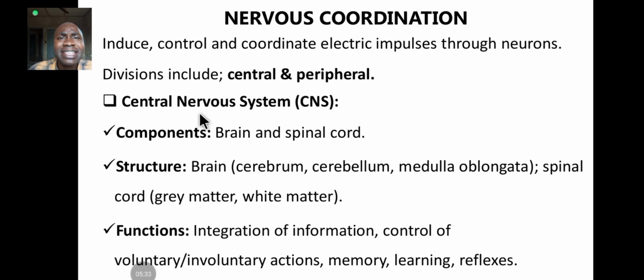All right. So the central nervous system, CNS, consists of the brain and the spinal cord. That's the component. What is the structure? The brain contains different parts, such as the cerebrum. That's the major center where things happen, like thinking, deep thoughts, learning, and complex movement. It is the cerebrum that coordinates that, induces that, and regulates that.